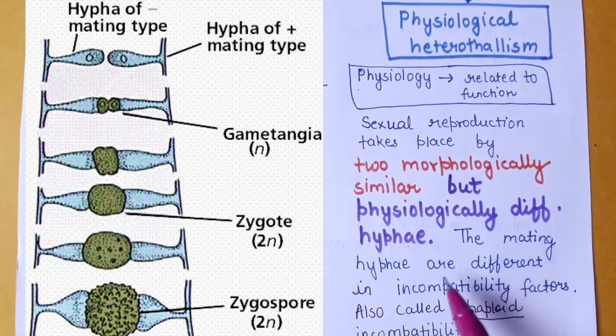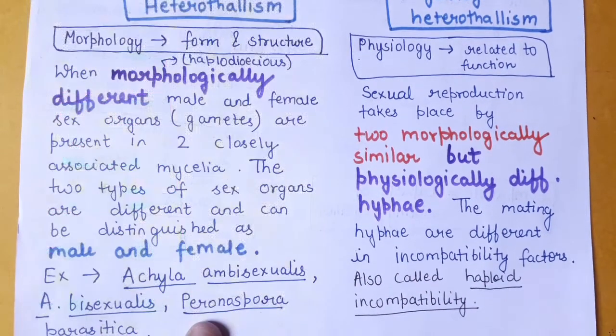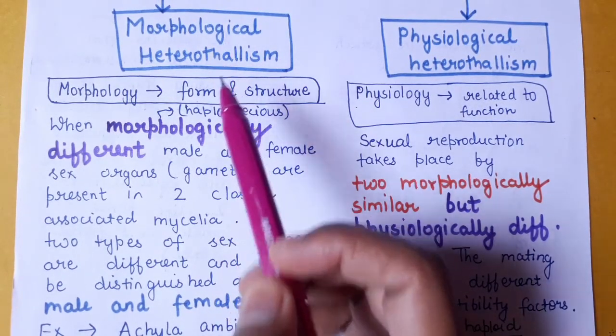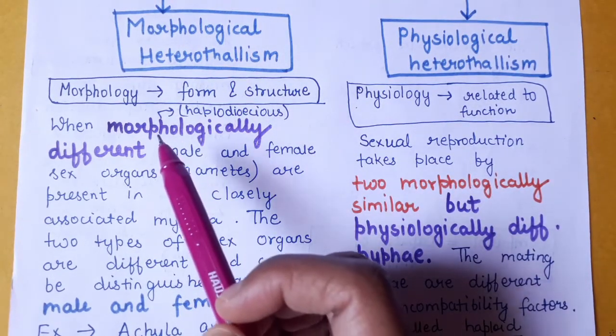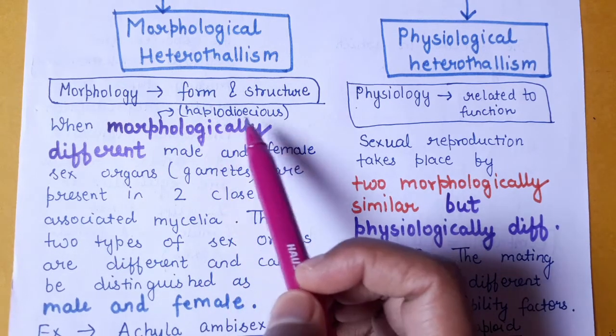The mating hyphae differ in incompatibility factors. So physiological heterothallism is also called haploid incompatibility. However, the species showing morphological heterothallism are called haplodioecious.